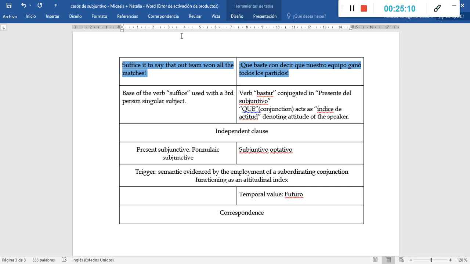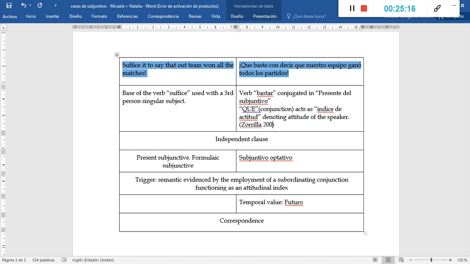As I have said before, this is Zorrilla 2007. And this is part of your handbooks as well.